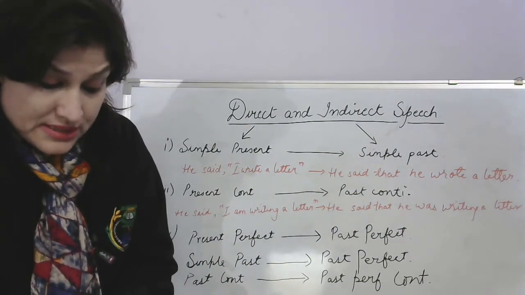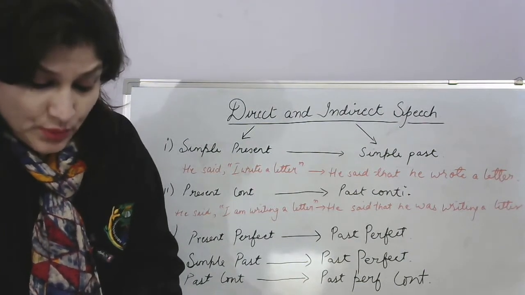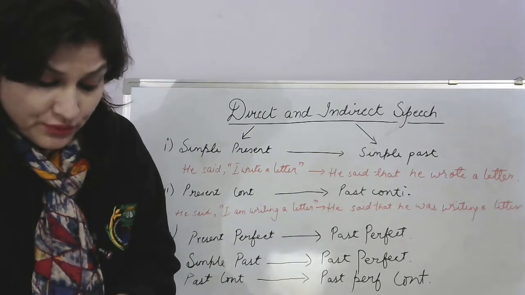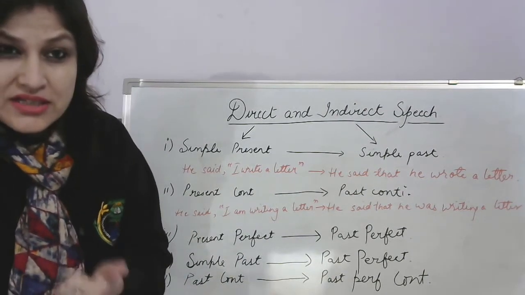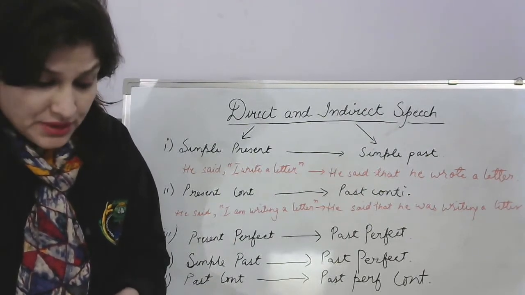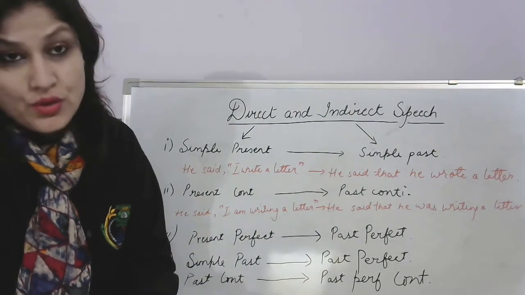Now, if this, now, here, etc. refers to the same object, time or place, then no change is made in the adjective or adverb in the indirect speech. If these words like this, now, here are referring to the same object, for example, he said, I will do it now or never.